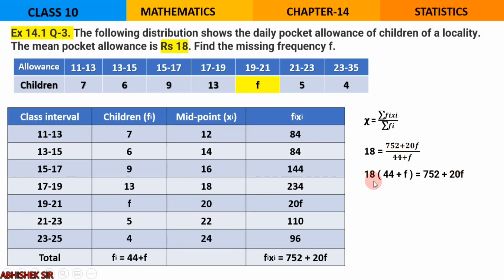Right now I will be multiplying 18 and 44, and then multiplying 18 and f. So that will become 792 plus 18f. Now I am taking 752 to the other side, so this will become minus, and I am taking 18f towards 20f, so it will become minus. So the next step will be 792 minus 752. Note that this comes over here, sign change. 18f goes on this side, sign change. So what is left in the calculation is 40 over here and 2f over here. So if 40 equals 2f, what is f? It is 40 by 2, that is 20.